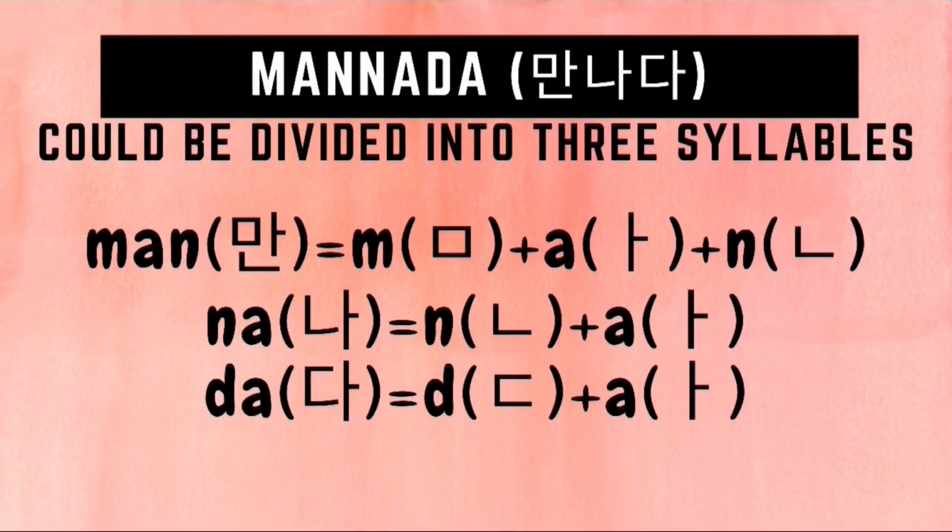How do you write MANNADA in Hangul? This is composed of 3 syllables. For the first syllable man, we need to draw first a miyam character followed by an a character followed by a nian character. For the second syllable na, we need to draw first a nian character followed by an a character. And then for the last syllable da, we need to draw first a dikit character followed by an a character.